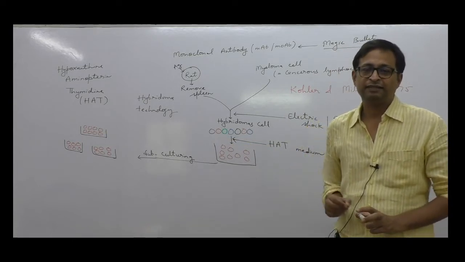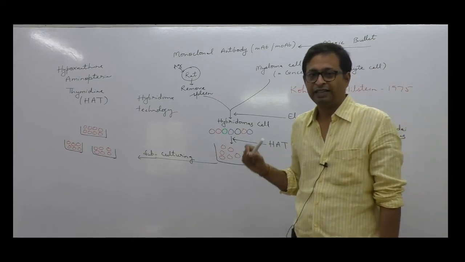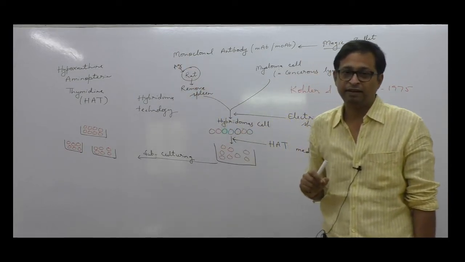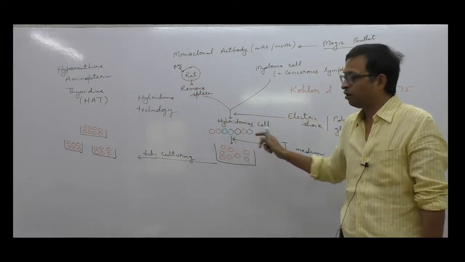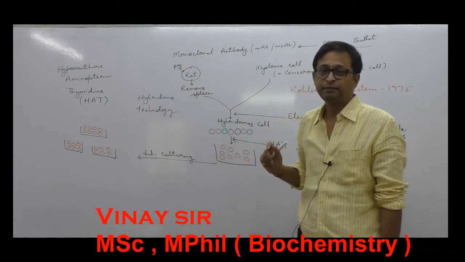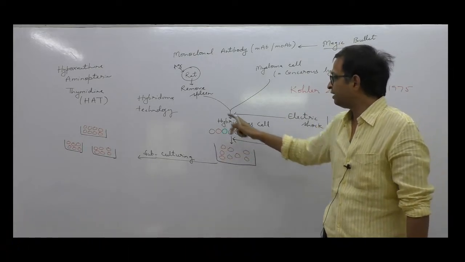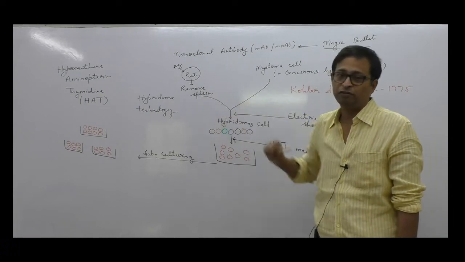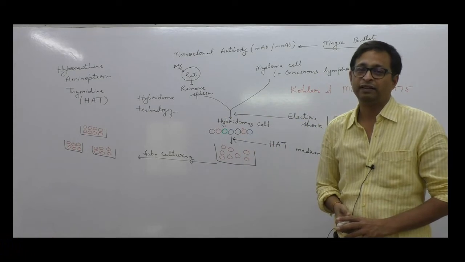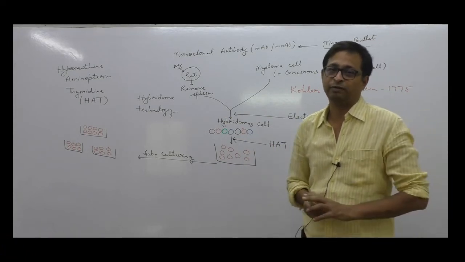But what is our necessity? What is our requirement? We need a particular antibody. That antibody should be against that particular antigen. Remember, not all these cells are capable of producing the particular antibody to that particular antigen. All cells are capable of producing antibody because all of these cells are developed from spleen, and all of them have the property of uncontrolled division, but only a few cells are capable of producing the particular antibody.